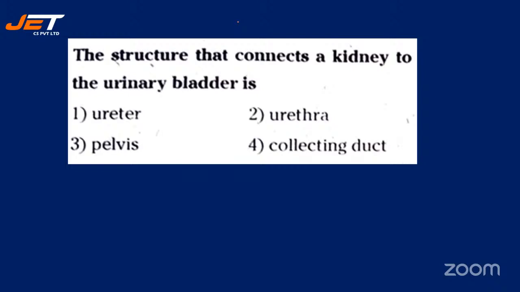I'm waiting for your answers. All right, time is up, and the correct answer for this question is ureter. Ureter connects kidney to urinary bladder. It is the only tubule that also carries the urine, right?